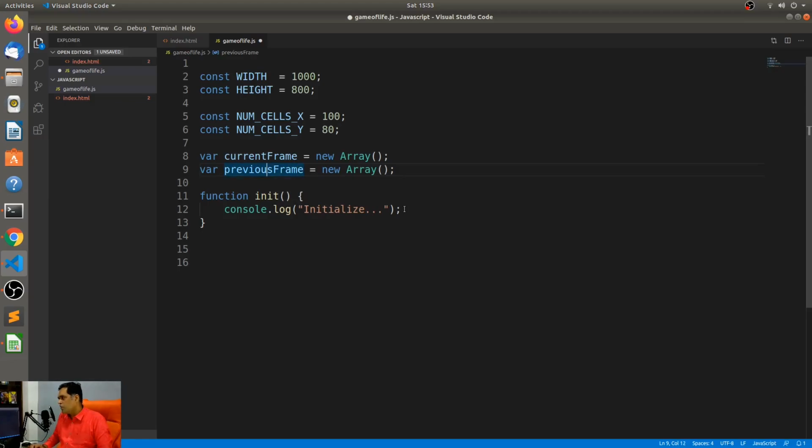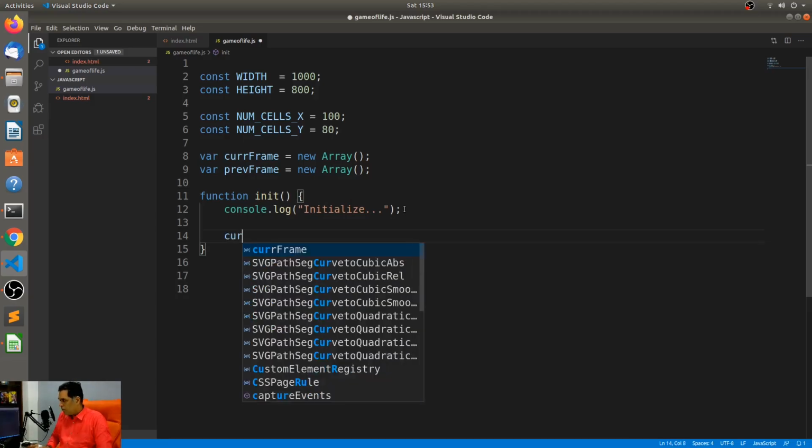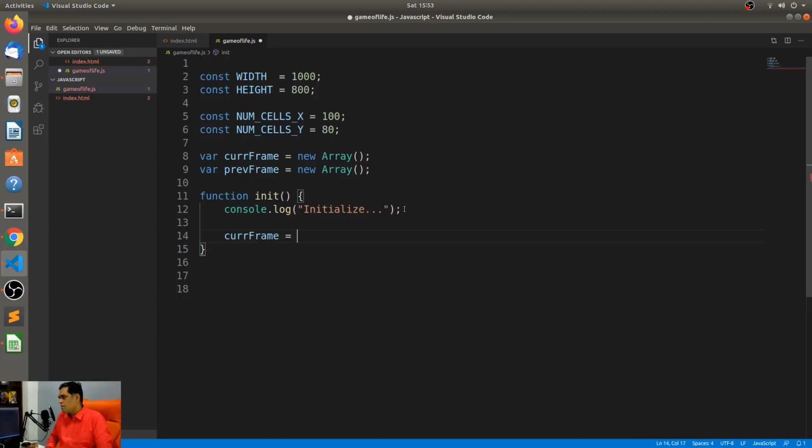Oh God, one of these variables is longer than the other and it screws up my indentation. I'll just call it up. Sorry about that. The current frame and the previous frame. All right, so these are both arrays. Current frame is equal to new. Okay, yeah, so it already is a new array.